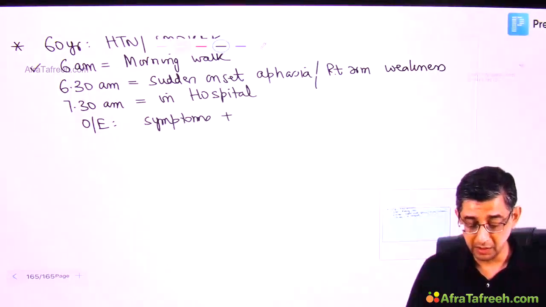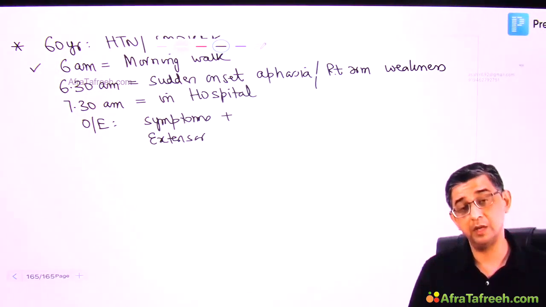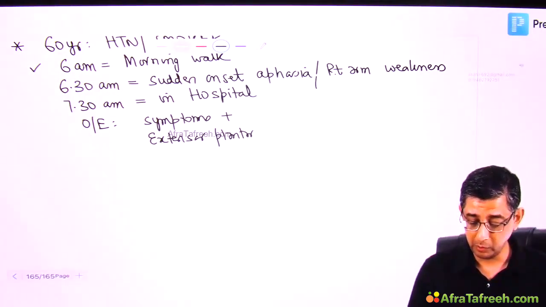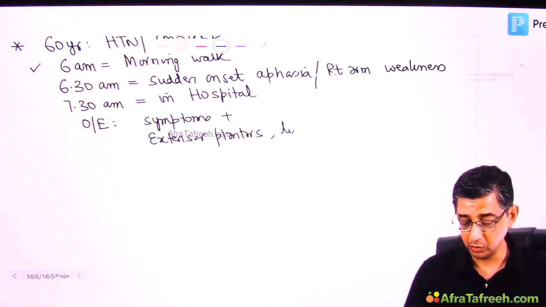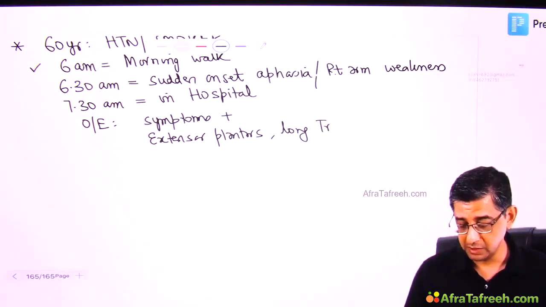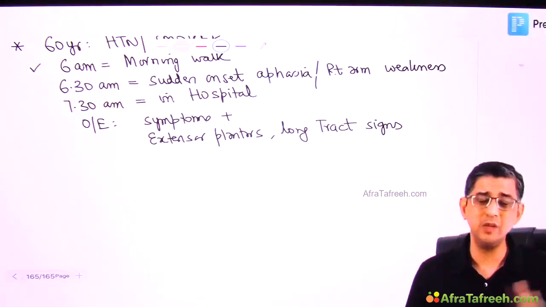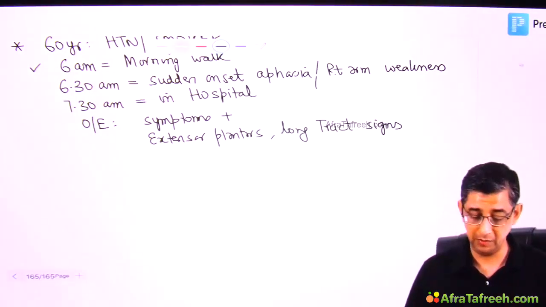When I did physical examination, I did notice a Babinski sign coming up, because once the brain is damaged, there's a possibility that corticospinal pathway irritation will contribute to Babinski signs. So extensor plantars may be elicited. In the MCQ, he might write the word Babinski sign, extensor plantars, long tract signs, or Chaddock sign, Gordon sign, all the terms that I've used earlier. Any of the surrogate terms of corticospinal involvement can definitely be given.